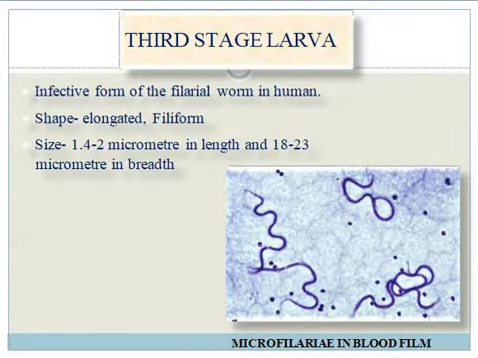Next we will discuss the third stage larva. It is the infective form of the filarial worm which is injected into the body of humans by its intermediate host. If we discuss its shape, it is elongated and filiform. Its size ranges from 1.4 to 2 micrometers in length and 18 to 23 micrometers in breadth.